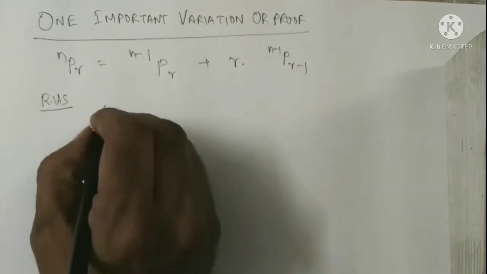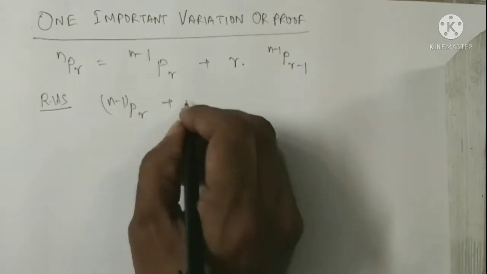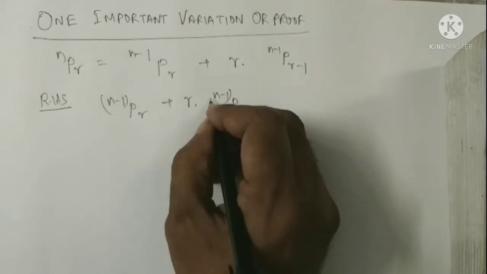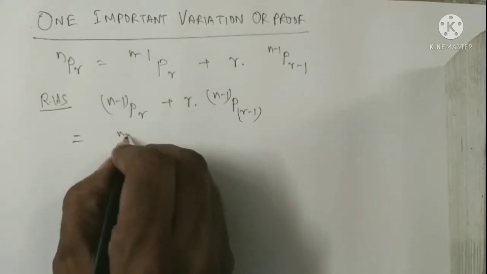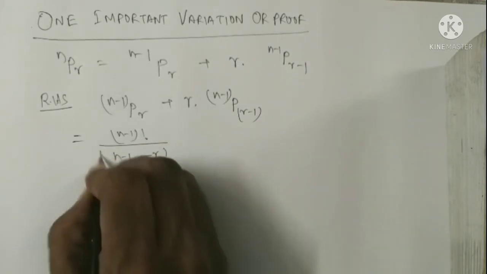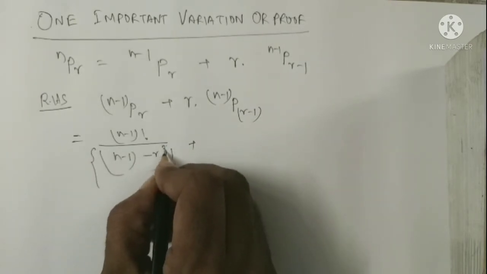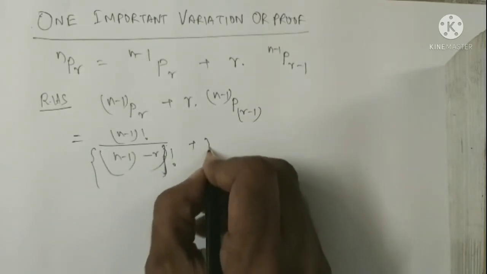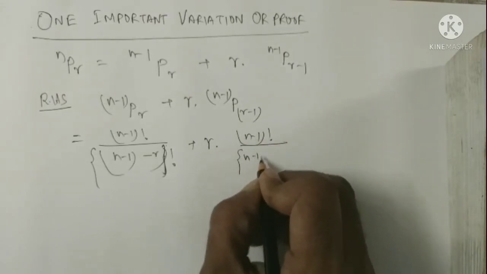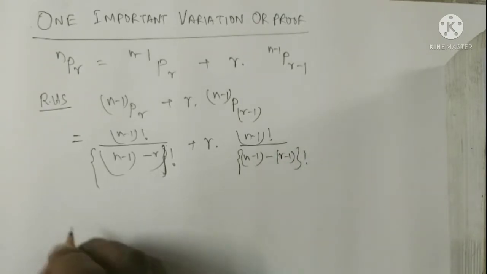RHS: n minus 1 Pr plus r n minus 1 Pr minus 1. By the formula it will be n minus 1 factorial by n minus 1 minus r factorial, plus r into n minus 1 factorial by n minus 1 minus r minus 1 factorial.